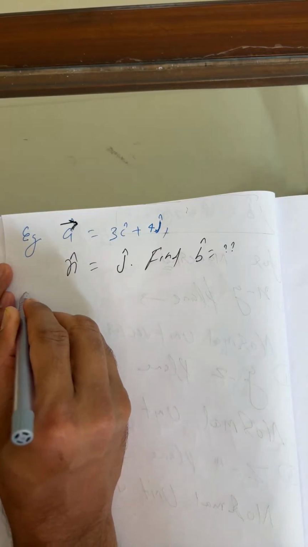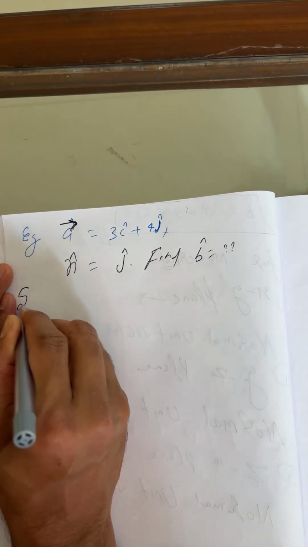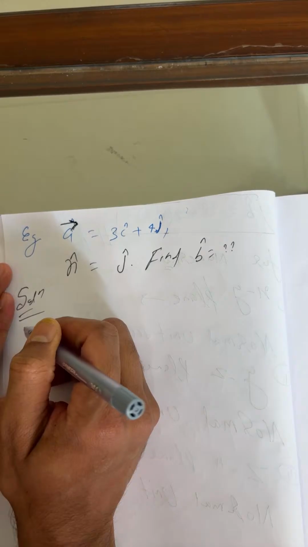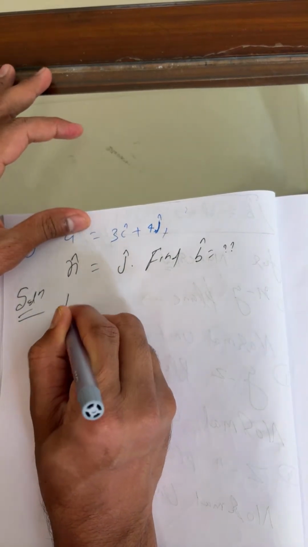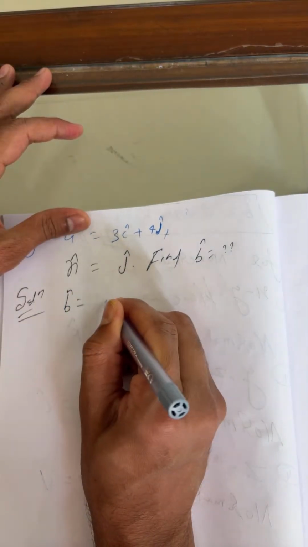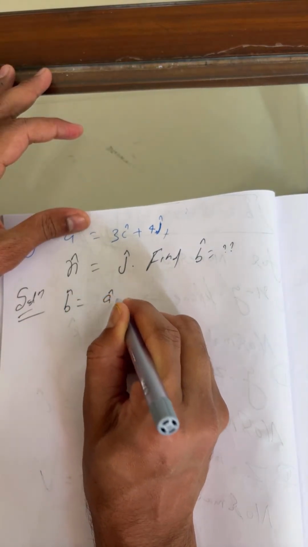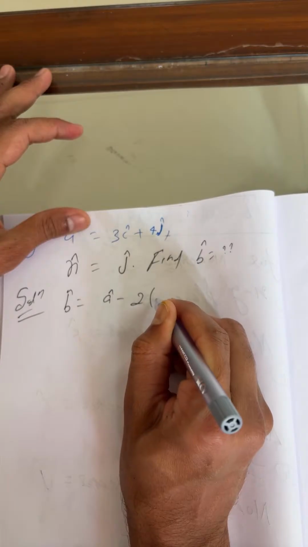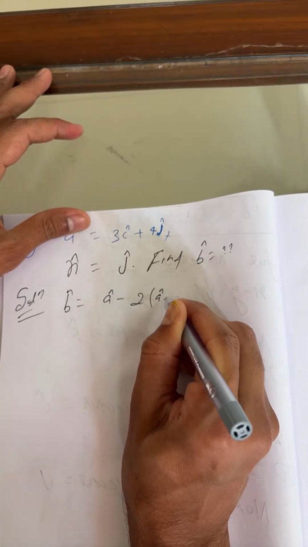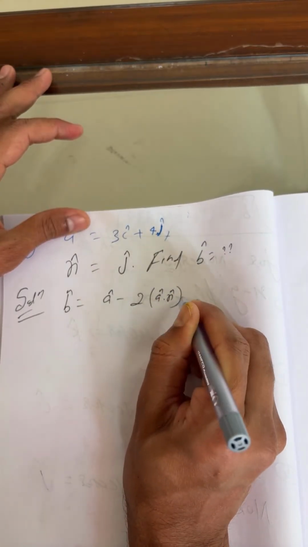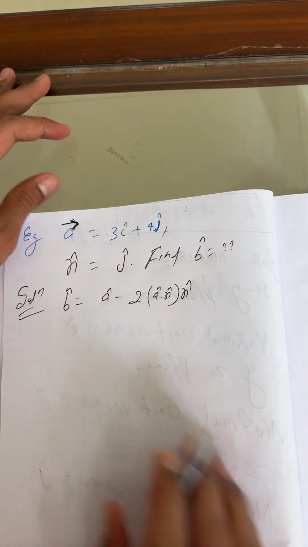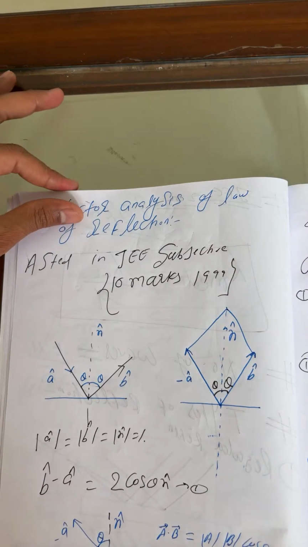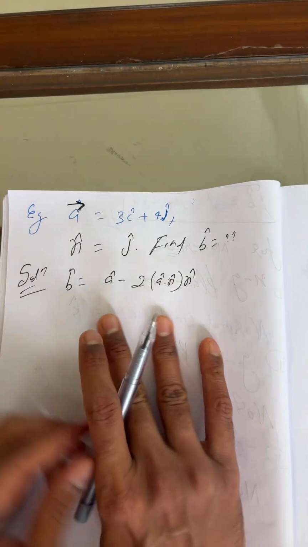Okay, I'm solving here, time is very less. Listen here, everyone, attention here only. So I'm going to use first the formula for b cap. This is b cap equals a cap minus twice of a cap dot n cap into n cap. This is the formula. Just check once. Correct.